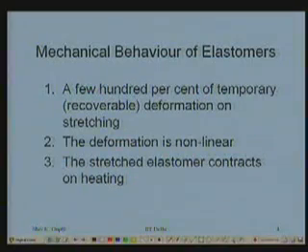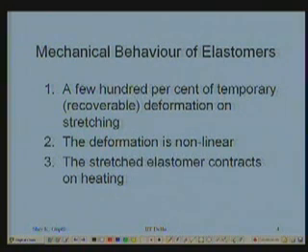Secondly, the deformation process is non-linear. Elastic behavior, whether it is of steel or aluminum or any other material for that matter, would be obeying Hooke's law. That's linear elasticity: stress is proportional to the strain. But here it is non-linear. It is not linear.